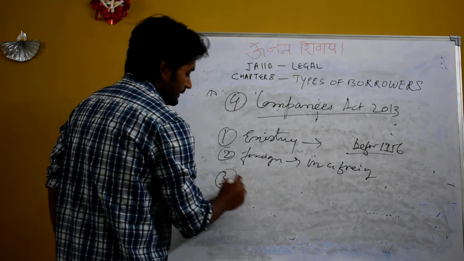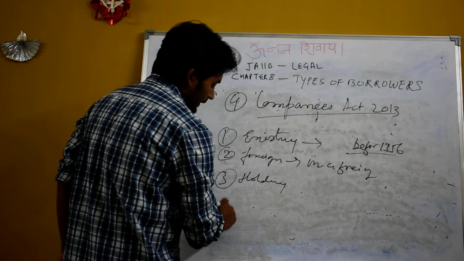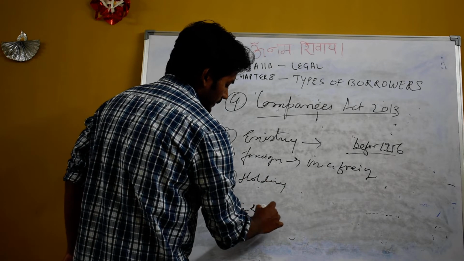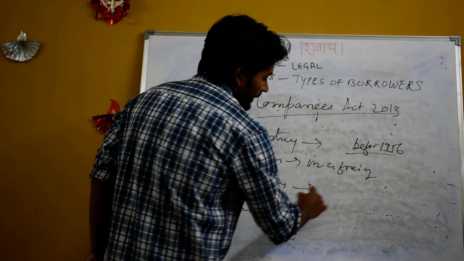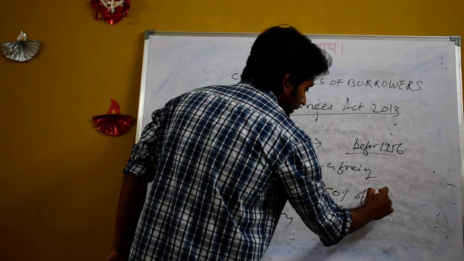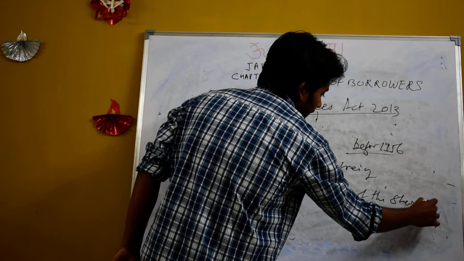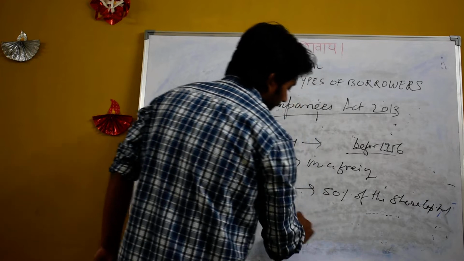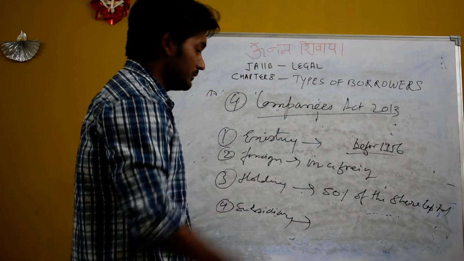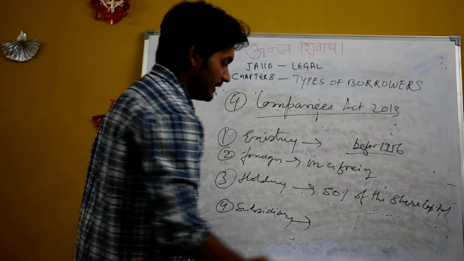Now the third one is holding company and the fourth one is subsidiary company. If a company is holding more than 50% of the share capital of another company, then it is called a holding company, and the company in which the holding company holds 50% or more is called a subsidiary company.